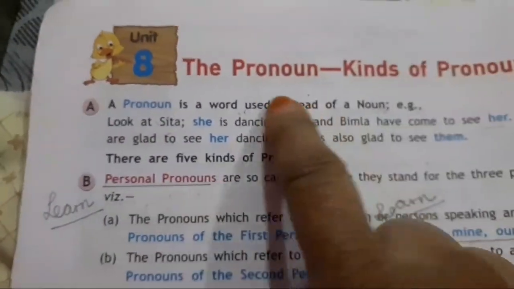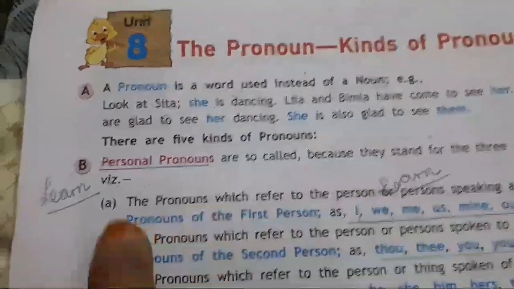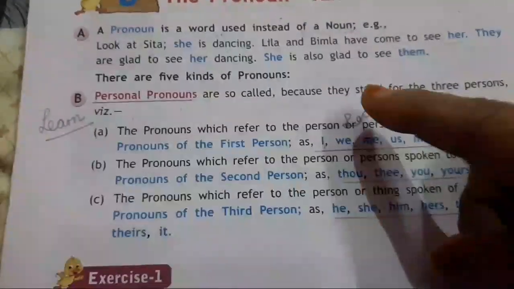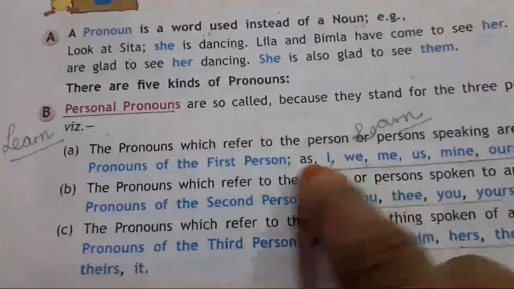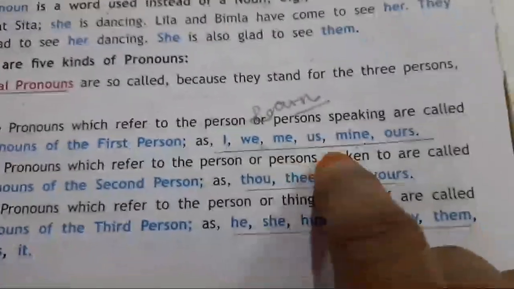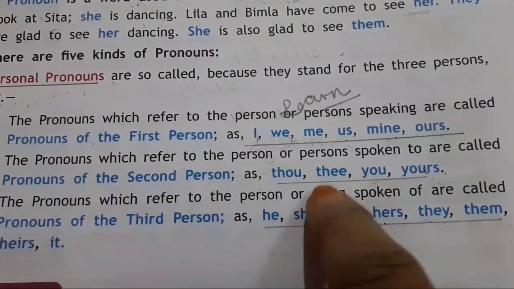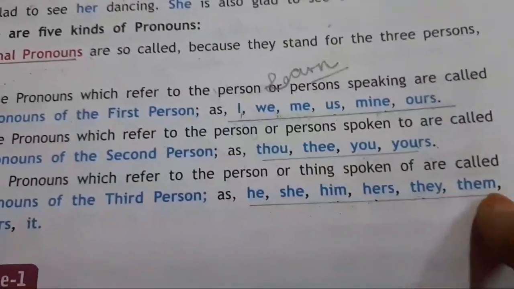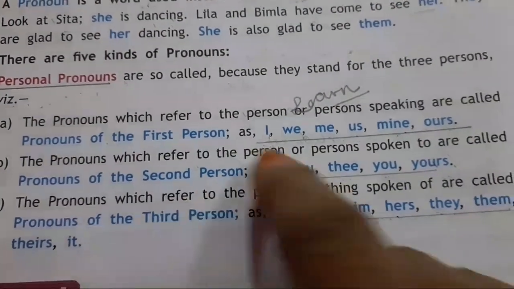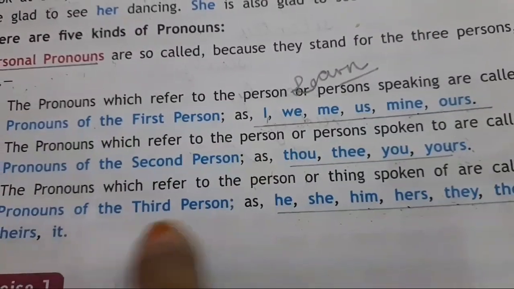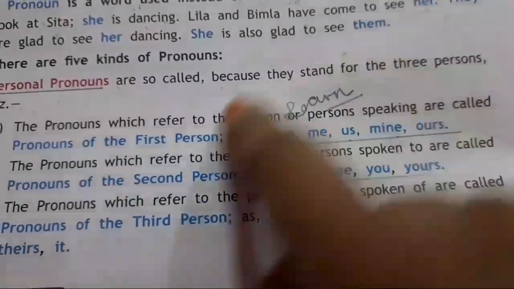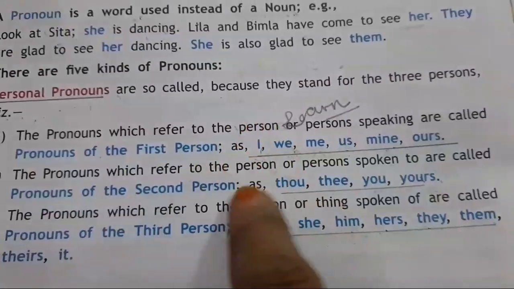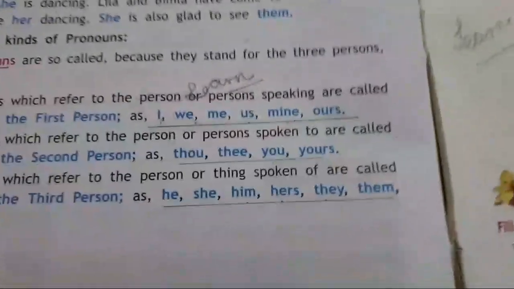First of all, children, as I have explained to you in the previous video, the kinds of pronoun. Personal pronoun is divided into 3 categories. First person: I, we, me, us, mine, ours. Second person: thou, thee, you, yours. Third person: he, she, him, hers, they, them, theirs, it. So, first person, second person and third person. Children, please learn this. All examples of first person, second person, third person. Then only you will be able to change direct to indirect without any mistake.